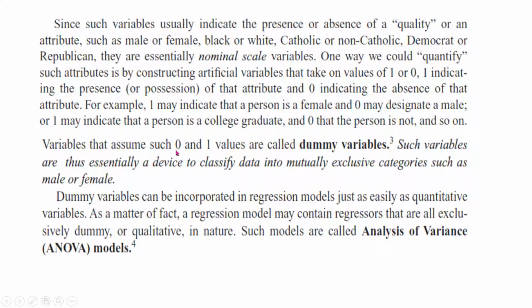You can assign 0 to male and 1 to female, but the understanding is that these two categories are mutually exclusive. What does that mean? That a person would be declared either a male or a female, but not both. So if I'm focusing only on these two gender categories, 0 and 1 are mutually exclusive categories: a person is either a male or a female.